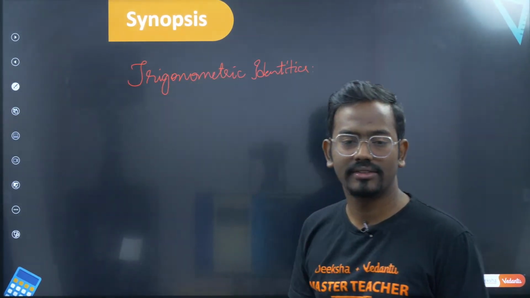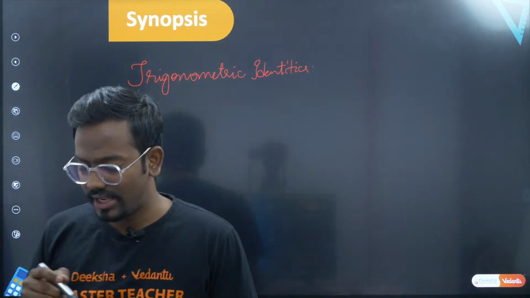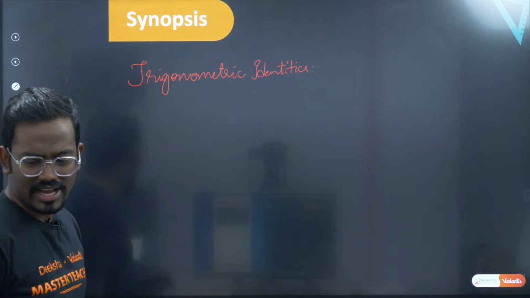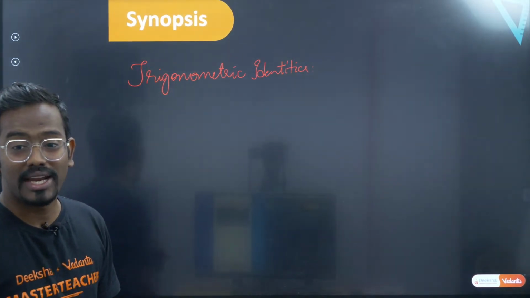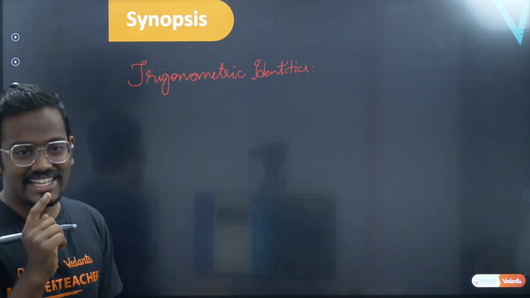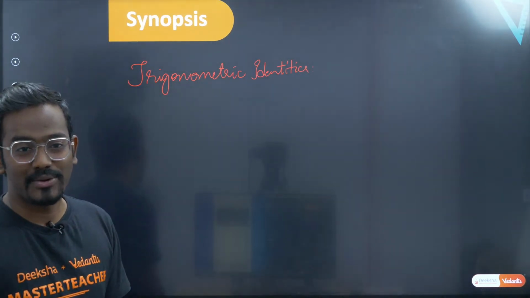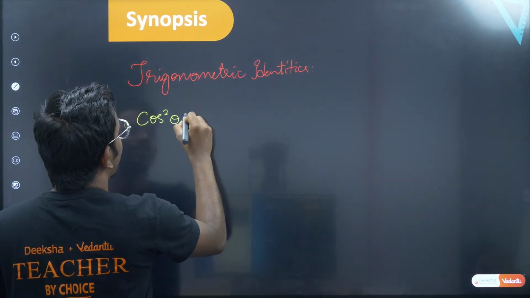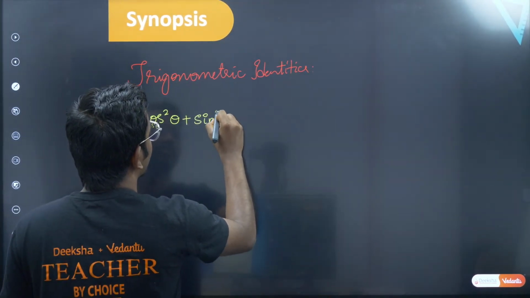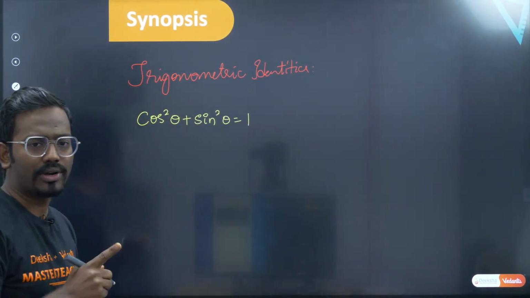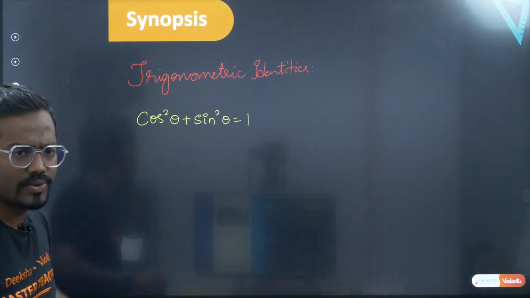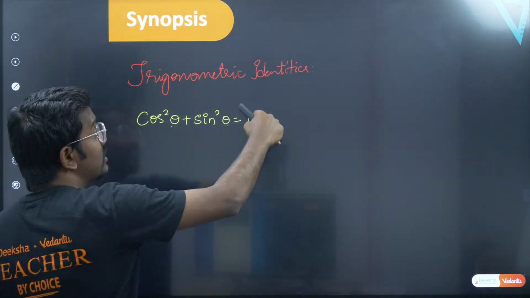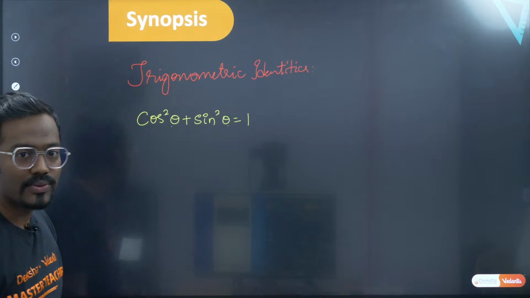So there are 3 trigonometric identities. Very simple. The first one is, before I write, I want students to write this in the chat. Just write c square plus s square is equal to 1. So cos square theta plus sin square theta is equal to 1. Very important. Whenever you see cos square and sin square together, and theta is the same, just equate it to 1, that's it. Or whenever you see 1, think of sin square theta plus cos square theta also.